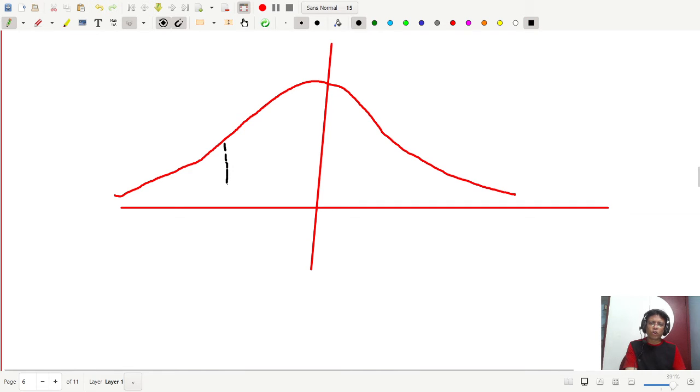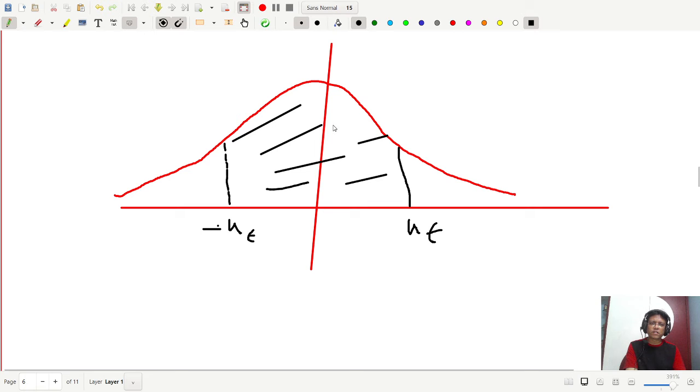This is minus u epsilon, and this is u epsilon, and this part is your 1 minus epsilon.